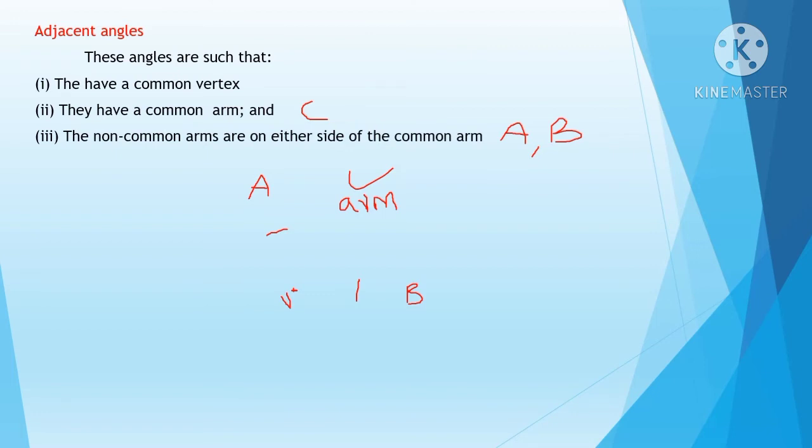Now I'll show the figure and I'll explain. Then you can understand these 3 points. So look here. You have 3 lines here, right? And here the middle one is the common arm. For angle 1 and for angle 2, the center arm is common. That is the meaning of the second point. They have a common arm. That means for angle 1 and angle 2 you will have a common arm.